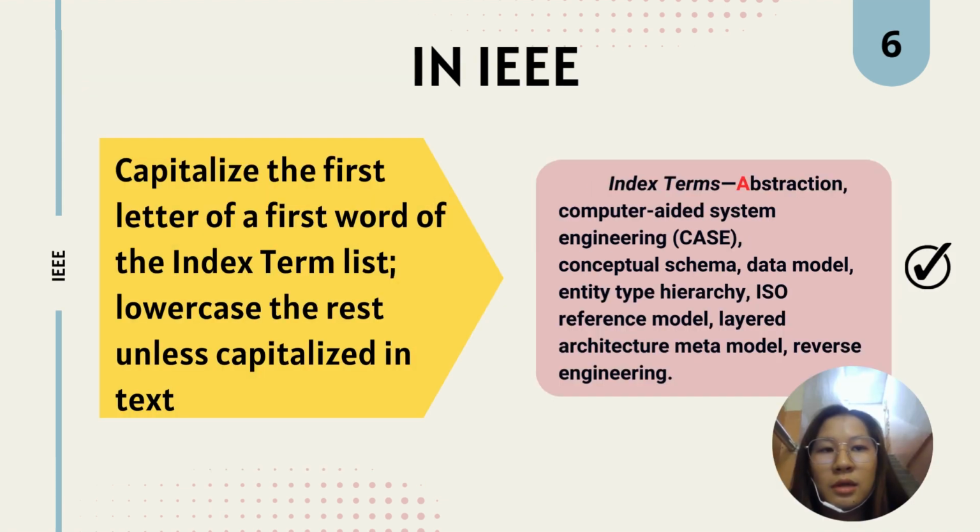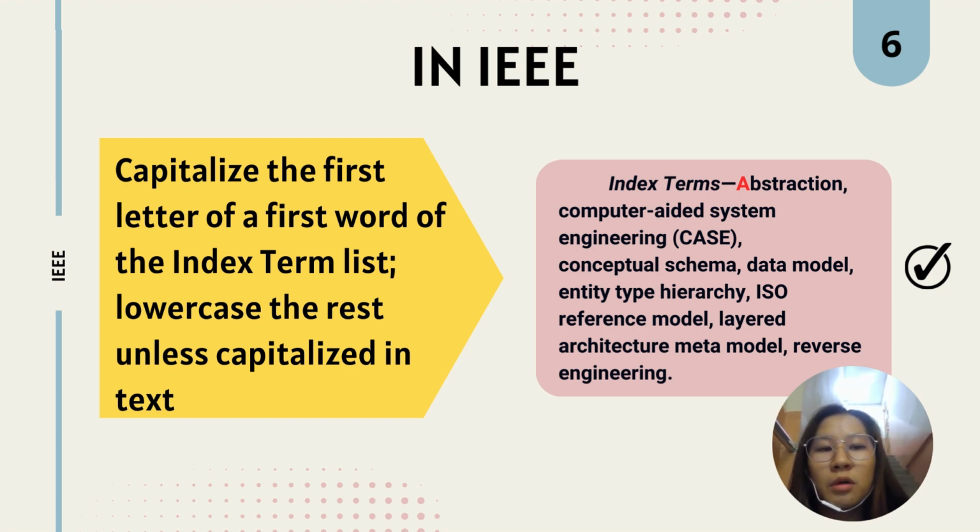Next, according to the IEEE manual, the first letter of the first word of the index term list should be capitalized. Lowercase the rest unless capitalized in text. The example: index terms: extraction, computer-aided system engineering, CASE, conceptual schema, data model, entity type hierarchy, ISO reference model, layered architecture, meta model, reverse engineering. The letter A of "Abstraction" is capitalized as capitalization of the first word maintains a consistent and professional appearance throughout the document.